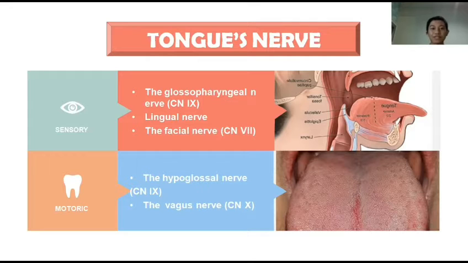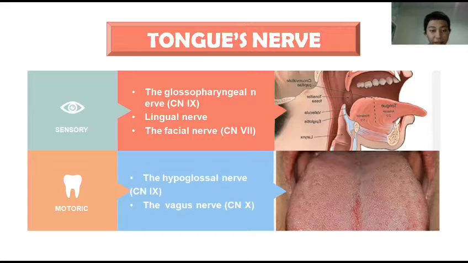And the second one is the motoric nerves of the tongue. So the first one is the hypoglossal nerve, which is a pure motor nerve. It innervates the extrinsic muscles. The hypoglossal nerve, CN12, innervates the whole of the tongue muscles except the palatoglossus. The second one is the palatoglossus muscle, which is innervated by CN10, the vagus nerve. The vagus nerve does so indirectly via branches of the pharyngeal plexus. This plexus is placed on the surface of the middle pharyngeal constrictor muscle and is formed by sensory pharyngeal branches of cranial nerve 9, the glossopharyngeal nerve.